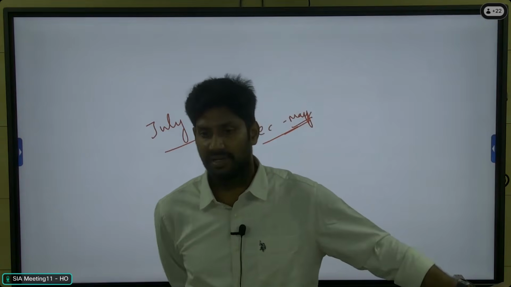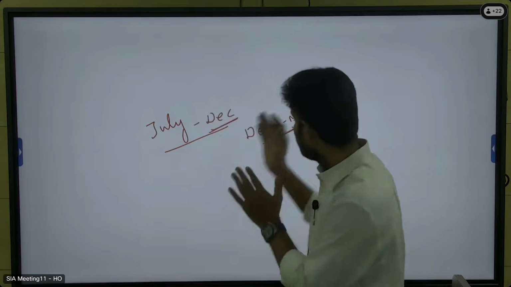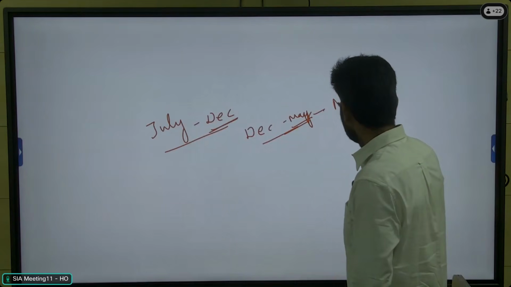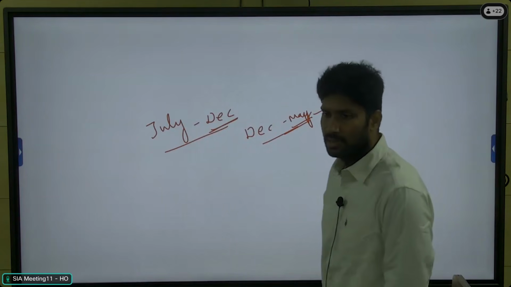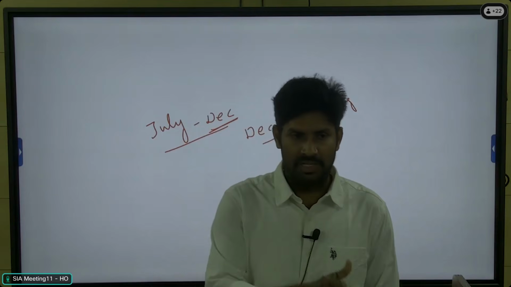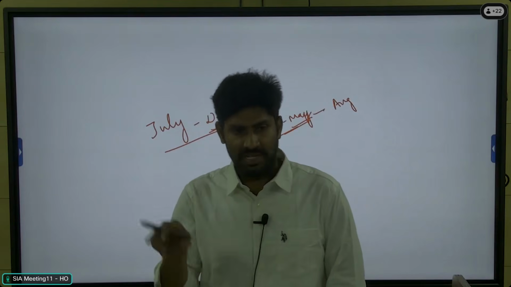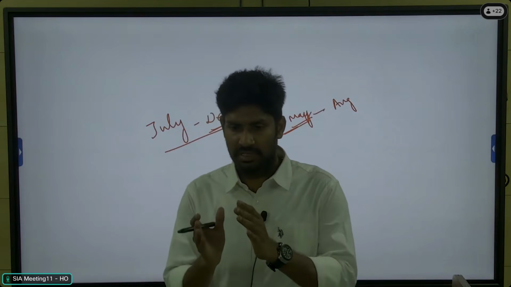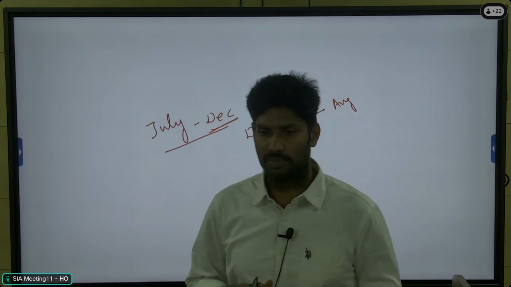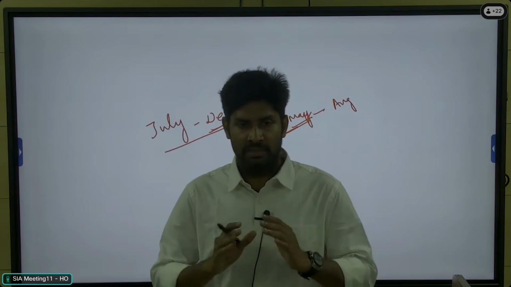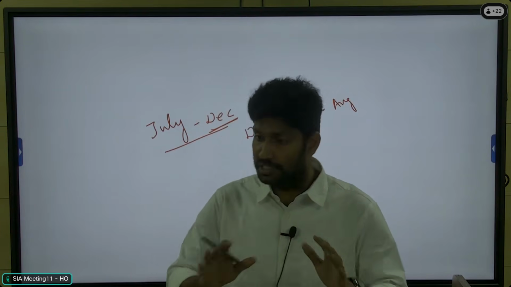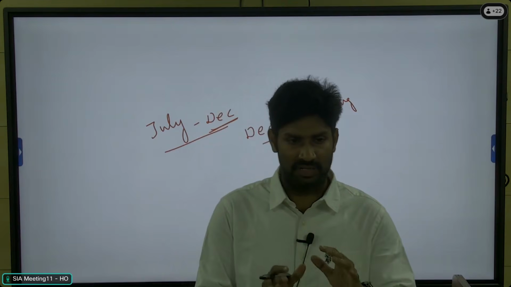Actually, it's very, very difficult, because the mains will be in August, so hardly you have 2 to 2.5 months between the prelims and mains. In that period, we have to focus on the 4 GS mains papers, essay preparation and optional preparation. At that time, we cannot freshly prepare for the optional. We have to do only revision. This is the only time for revision.